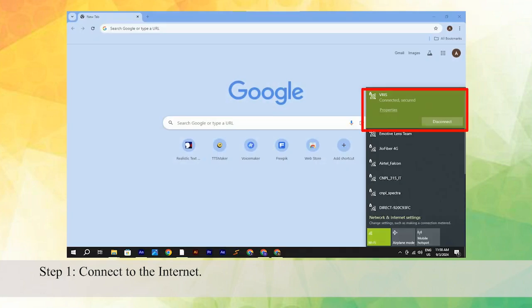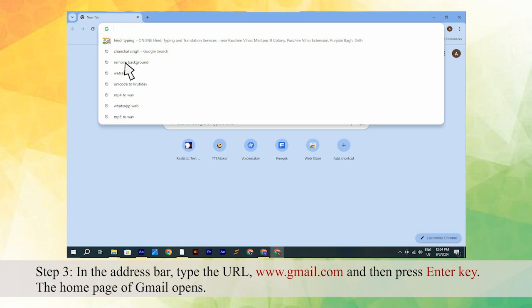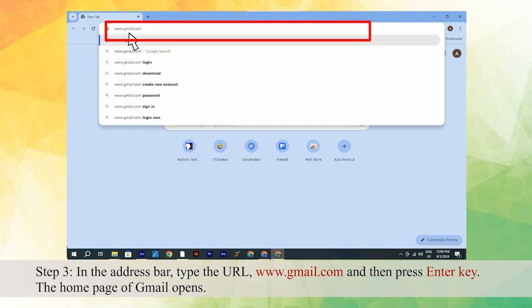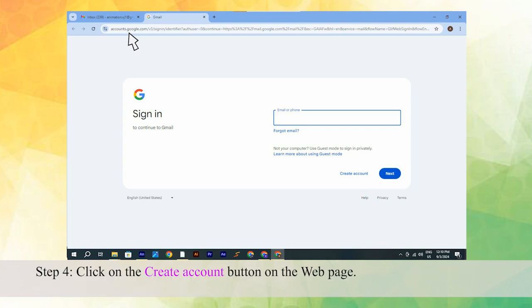Step 1. Connect to the internet. Step 2. Double-click on the web browser icon on the desktop of your computer, like Google Chrome. Step 3. In the address bar, type the URL www.gmail.com and then press Enter key. The home page of Gmail opens. Step 4. Click on the Create Account button on the web page.